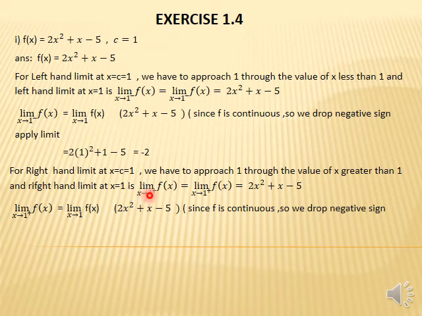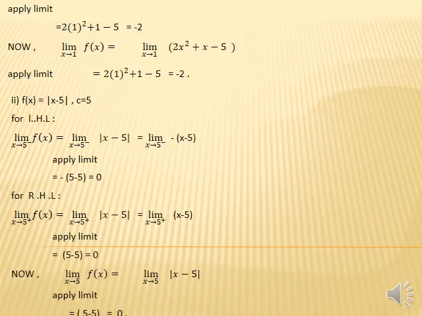Similarly for the right hand side, we have the limit x approaches 1 from the positive side of f of x, and the given function f of x equals this. Now student, we have to find the limit x approaches 1 from the positive side of f of x. Then in the next step we neglect the positive sign because the given function is continuous. The further part we explain in the next slide.